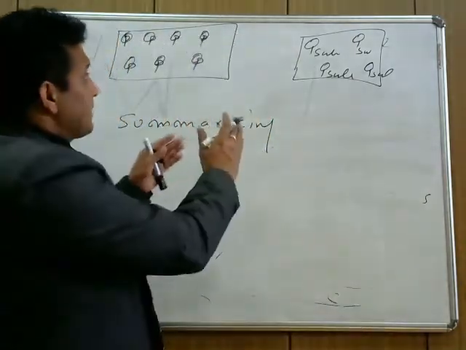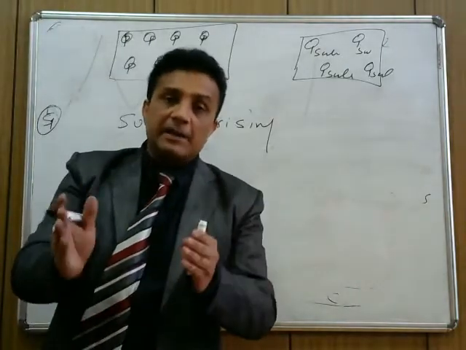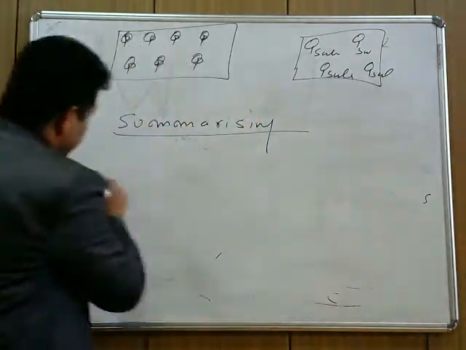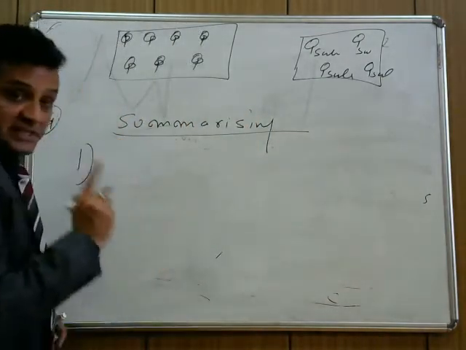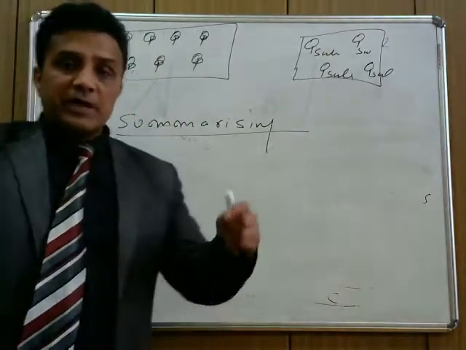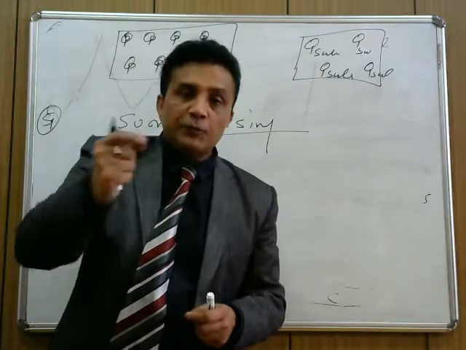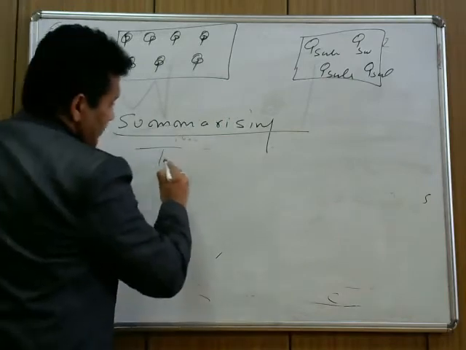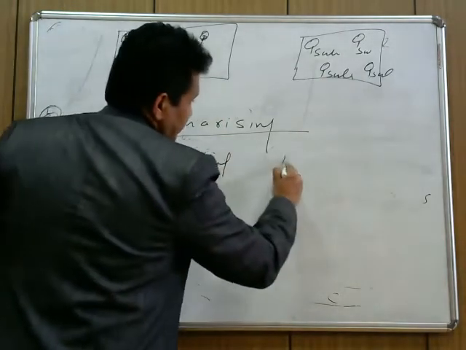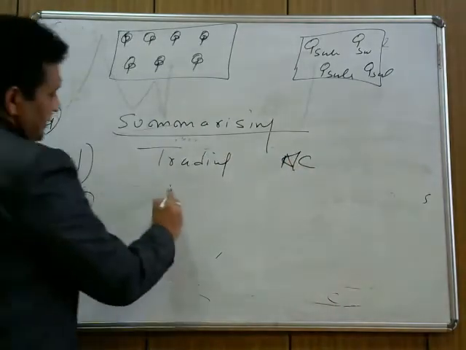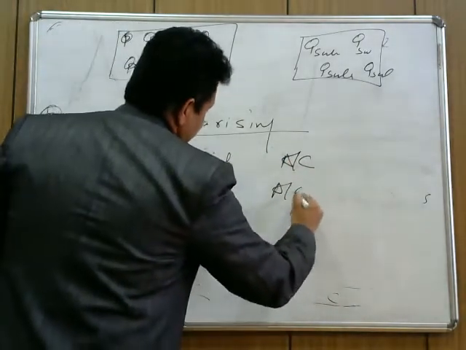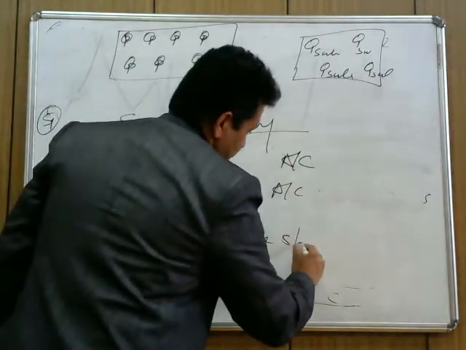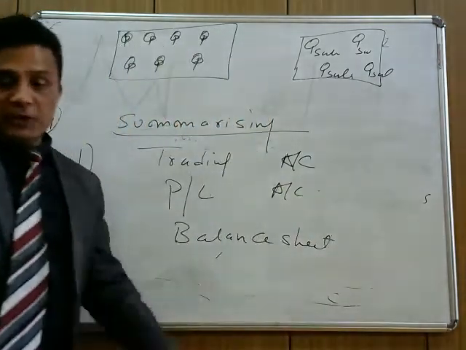So we need to summarize all our expenses and income in different accounts. In summarizing, we need to prepare 3 accounts. Note this down, it is important. Summarizing means whatever transactions you record and classify, we summarize to find the net result. The 3 accounts are: first the trading account, second the profit and loss account, and third the balance sheet. You have heard the name balance sheet. This comes under summarizing.